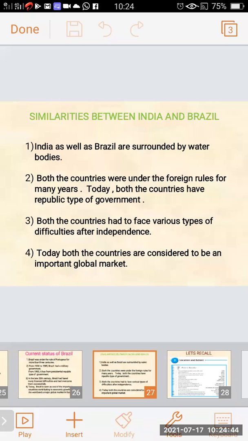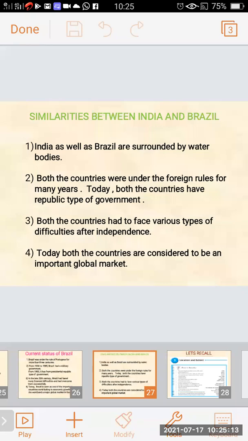They have got freedom and are trying for the development of their country. Both the countries are developing. Before, they were under foreign rule, so they did not have the right to govern their country. But after independence, both the countries now have a republic type of government.